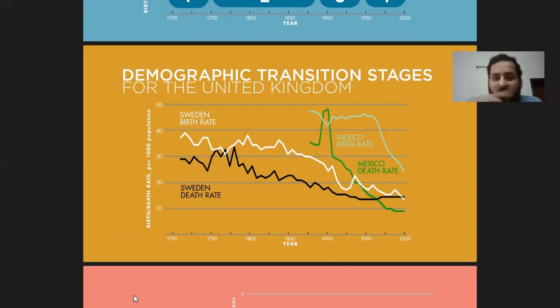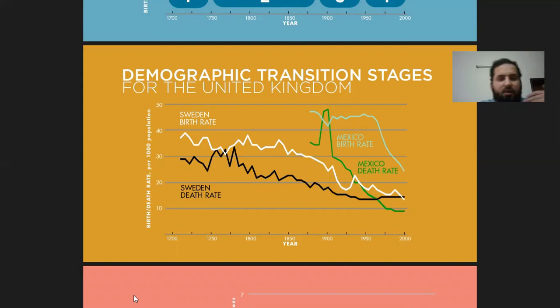The countries which are in stage 2 or 3 will have a very fast stage 2 and 3 as compared to the rest of the countries which passed through the second and third stages of demographic transition. And that's the difference between the developing nations and the developed nations. All the developed nations have gone through these 4 stages at a slower pace, while the developing nations are going through it at a very fast pace.